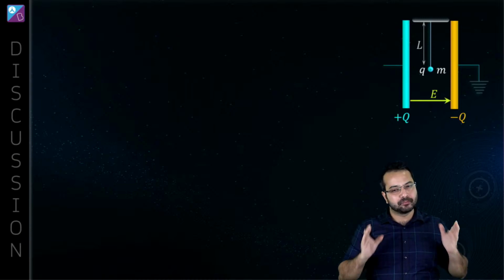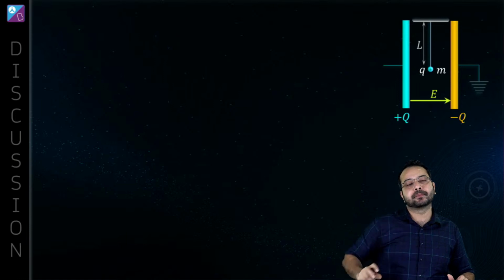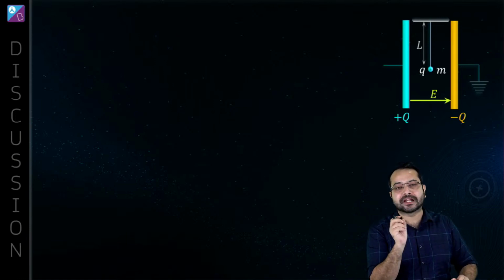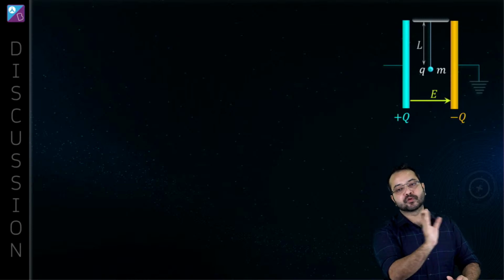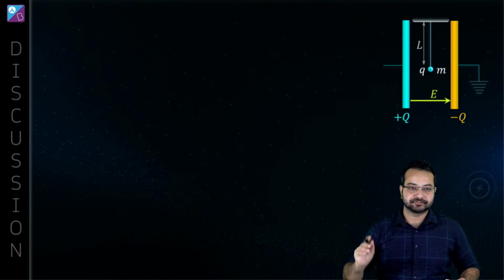But the main concept here is that on the dielectric, which is placed inside the parallel plate capacitor, the electrostatic force is constant and attractive. Okay, it is always attractive. You take it to the left side, the force is going to be on the right side. You take it to the right side, the force is going to be on the left side.